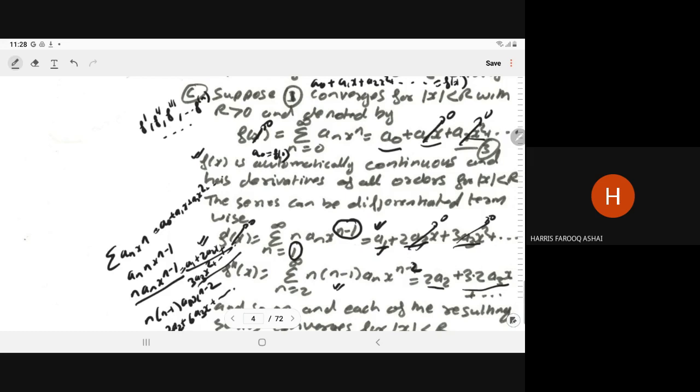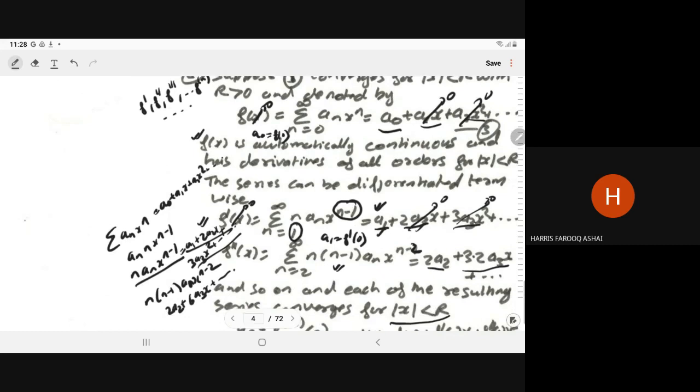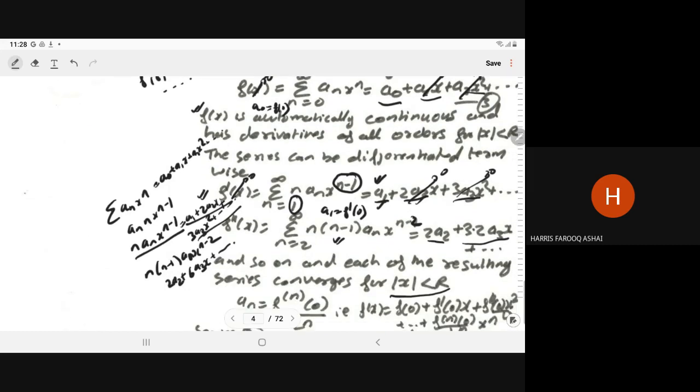It means a1 is equal to f dash 0. Similarly, if you take x is equal to 0, this term is equal to 0 and all other terms are 0. So 2a2 is equal to f double dash 0, which implies a2 is equal to